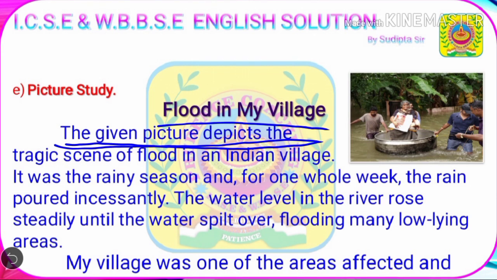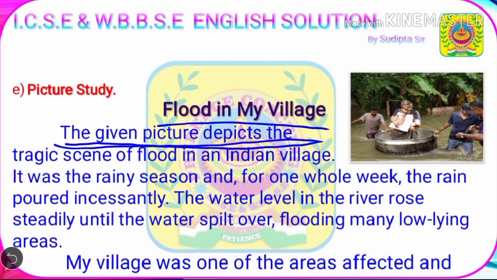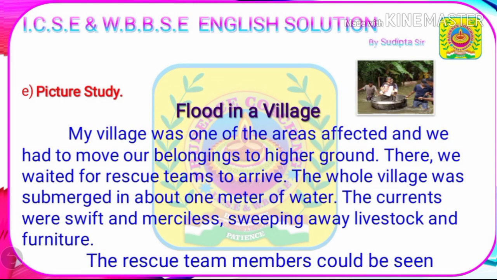Now we'll start. The given picture depicts the tragic scene of flood in an Indian village. It was the rainy season, and for one whole week the rain poured incessantly. The water level in the river rose steadily until the water spilled over, flooding many low-lying areas. My village was one of the areas affected, and we had to move our belongings to higher ground. There we waited for rescue teams to arrive.